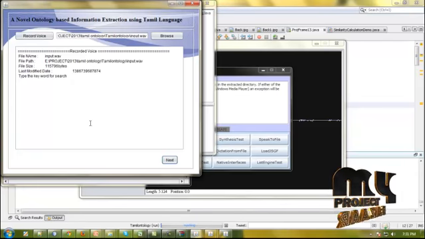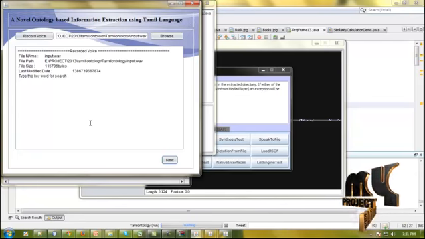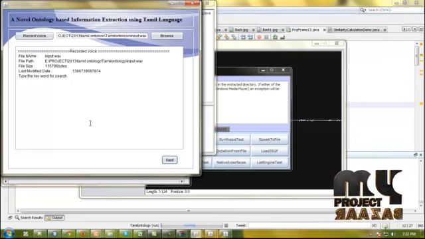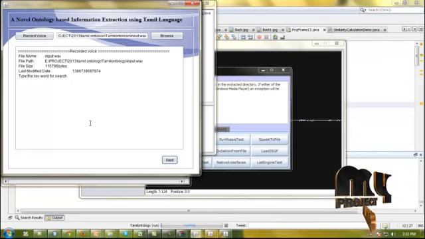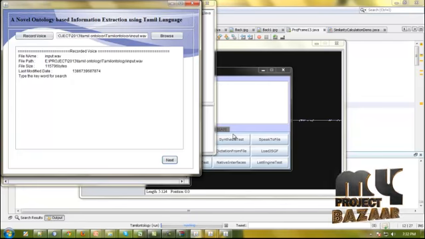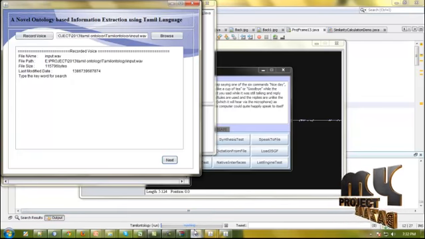optimal novel ontology-based information extraction using Tamil ontology. In this, we get the ontology file and extract the information presented in the ontology file. Thank you for watching.